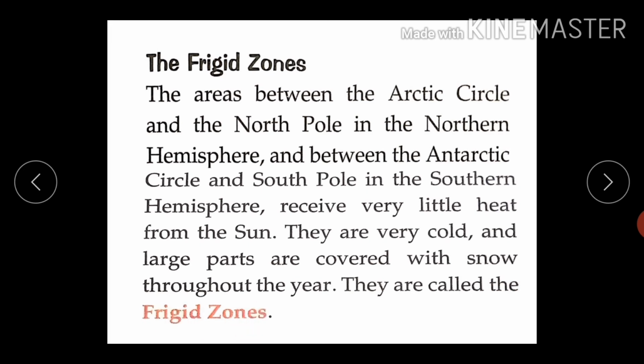So the areas between the Arctic Circle and the North Pole and the areas between the Antarctic Circle and the South Pole are the frigid zone because they receive very little heat from the sun, resulting in a very cold climate, and mostly those areas are covered with snow throughout the year. Hence they are known as the frigid zone. So this was the first factor affecting the climate. Next, move on.